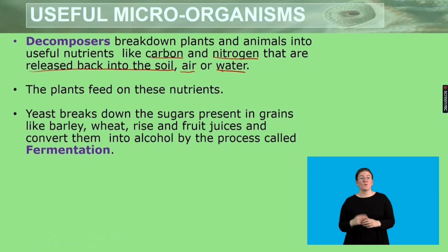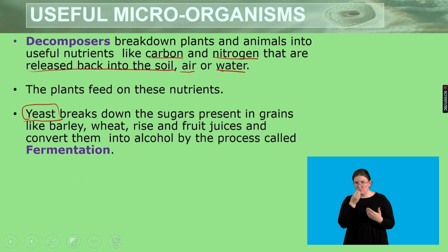Okay, the plants feed on these nutrients that have been broken down from the dead plant and animal matter. We also have yeast as a useful microorganism that breaks down the sugars present in grains like barley, wheat, rice, and fruit juices, and converts them into alcohol by the process of fermentation. So here we are looking at useful microorganisms in food items and how they can be used.